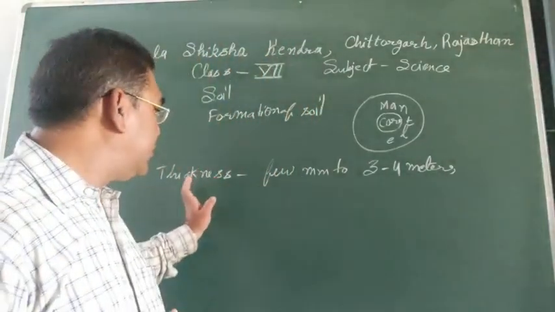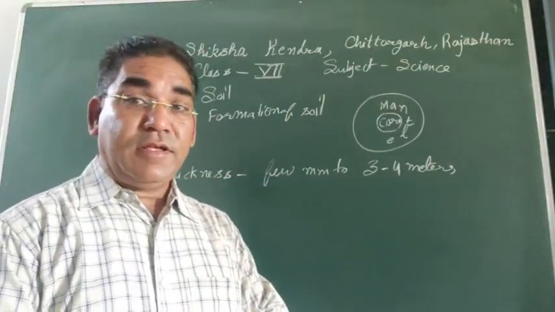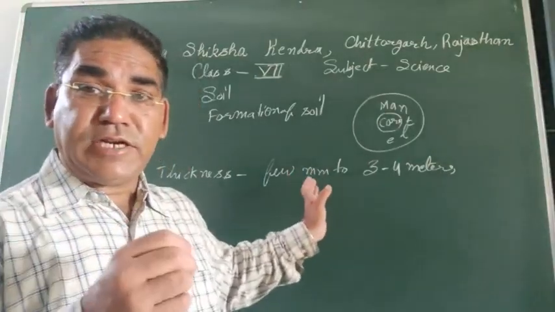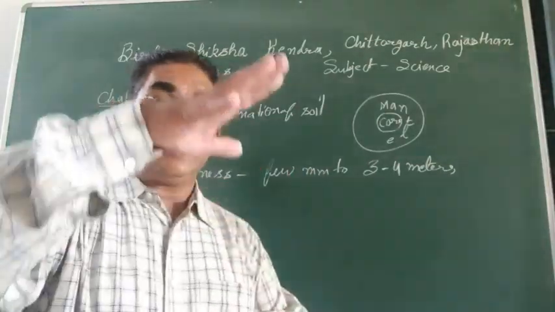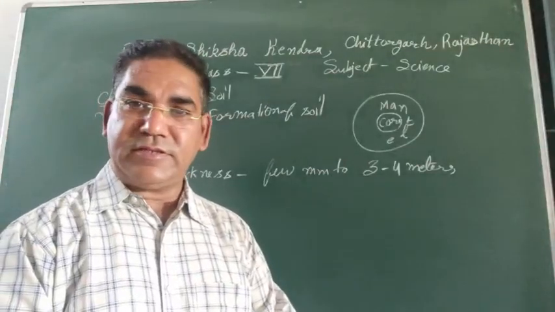Look over here. The thickness of the soil may be different in different places, from a few centimeters to 3 to 4 meters in thickness.